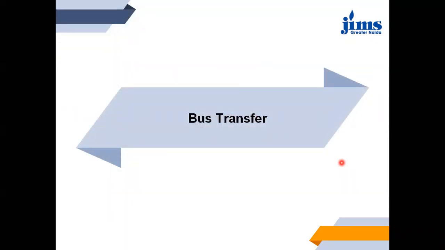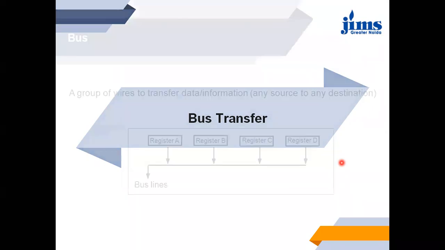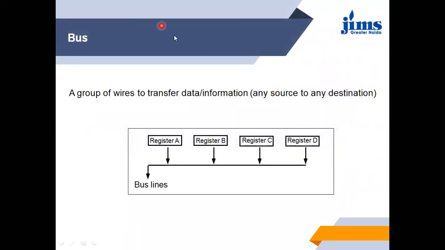So let's first try to understand what a bus is. A bus is a group of wires. A bus is a group of wires for what? To transfer the data or information. But where do we have to transfer the data? From any source to any destination.